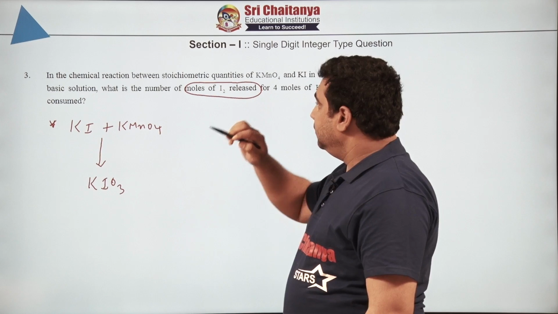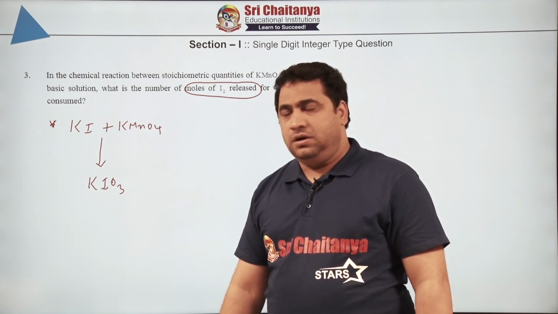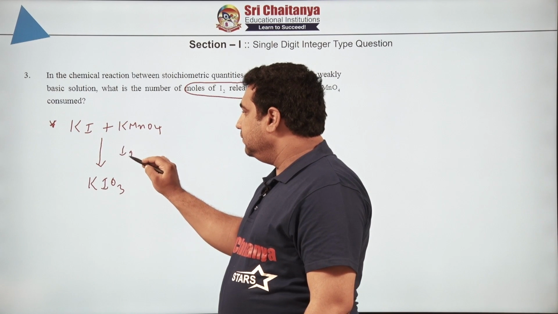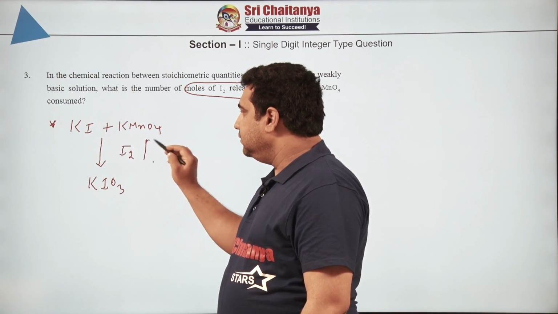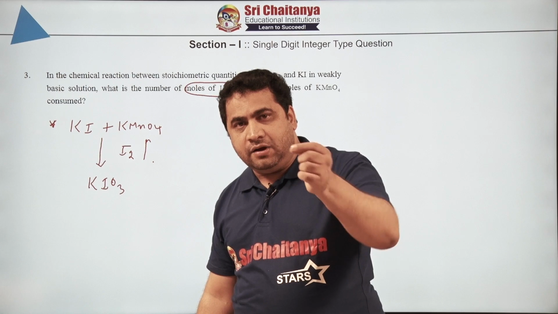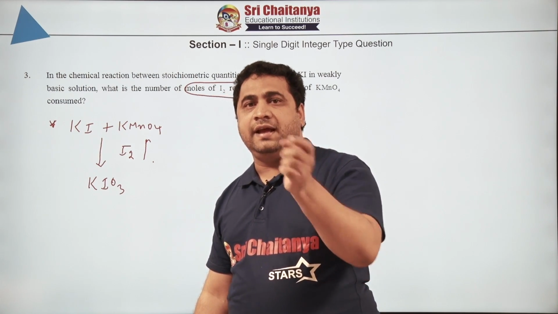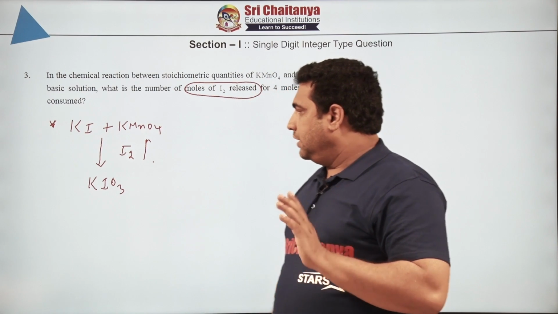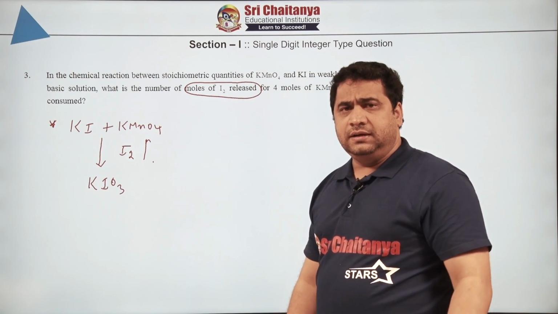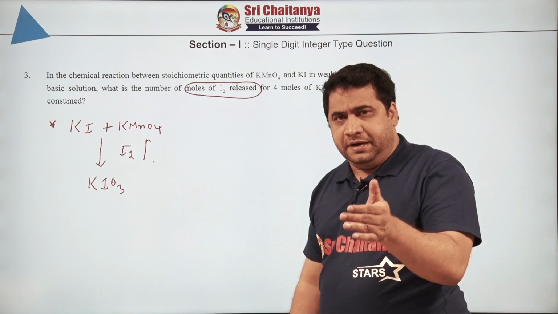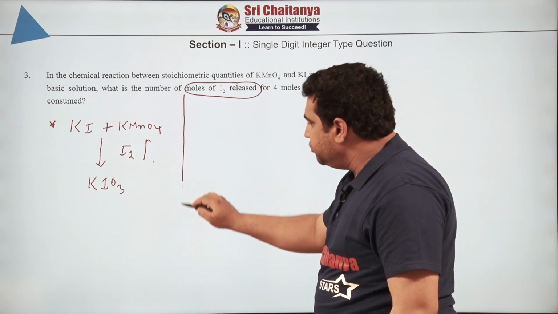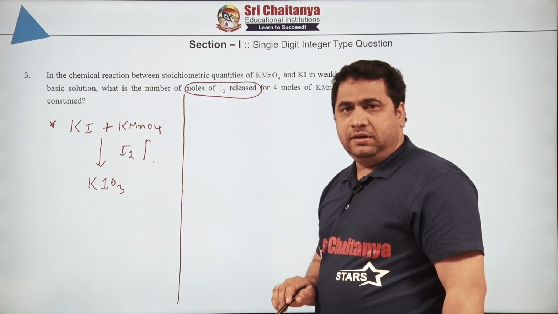are you following? Getting? So let us assume that, remember, in this course of reaction the intermediate is iodine, directly you will not get it. So KI will release iodine, that iodine will further react with KMnO4 and become KIO4. This is actually the way. Okay. So assuming that iodine is released in the intermediate or final, then what we will do? So let us solve this problem assuming that iodine is released.